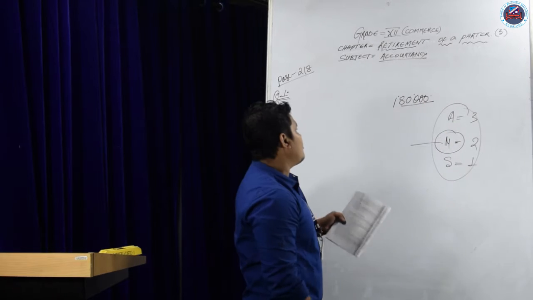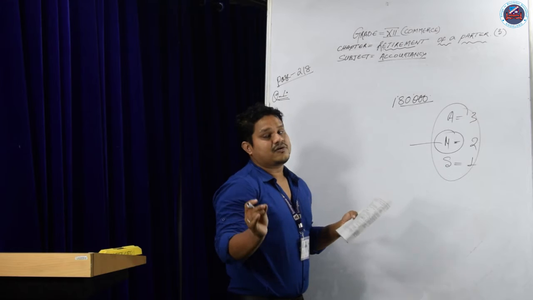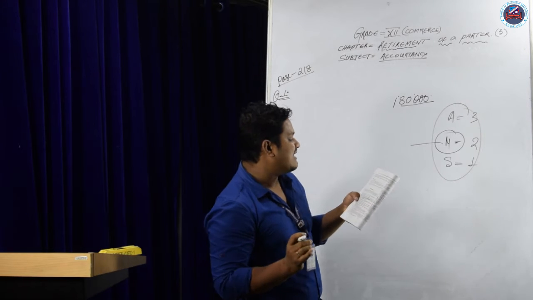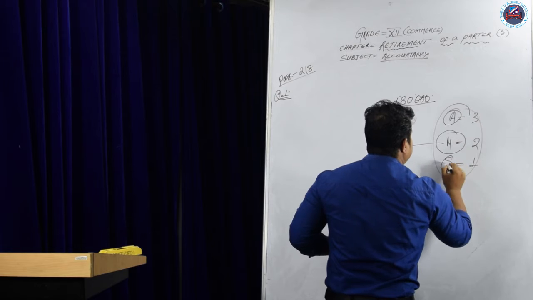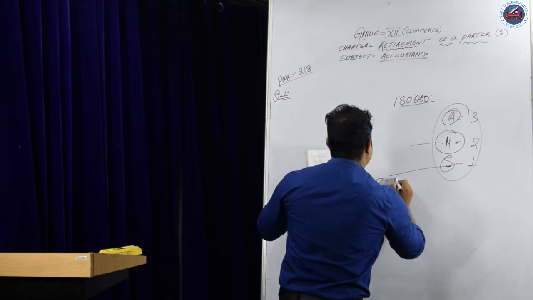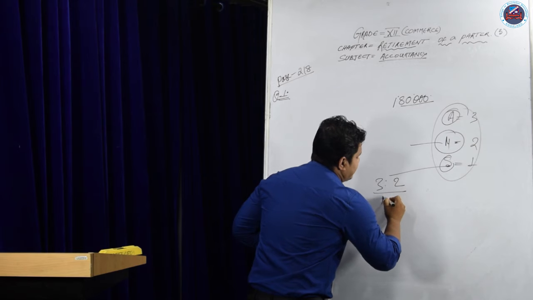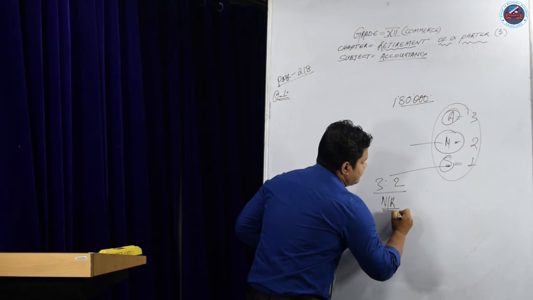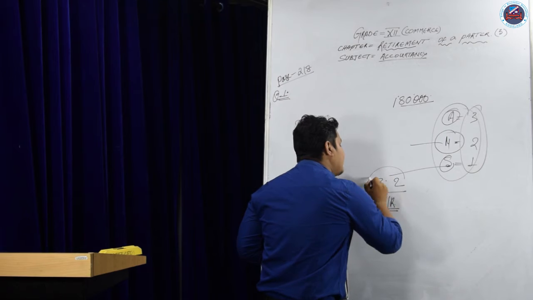So, what are you asked to do? You are asked to do journal entries. But before that, when Manisha retired, the remaining partners' future share becomes 3:2. That is the new ratio. So we know that the old ratio is given and the new ratio is also given.